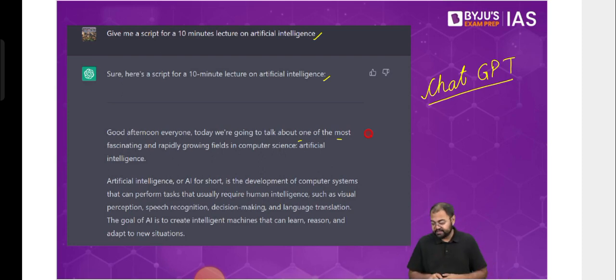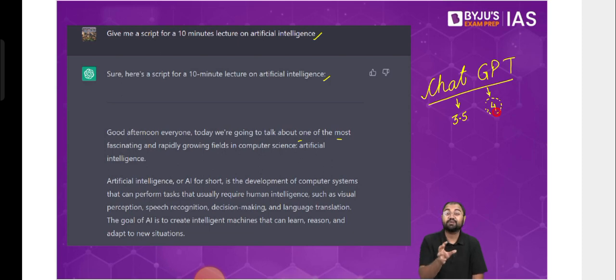But they are also trying to change that, where we see that there are two versions now available: version 3.5 and version 4. Right now, with version 4, there are some additional aspects that have been included in ChatGPT. Although this is a paid version, so not everybody has access to it. But in this version, for example, they have given certain other AI-based tools that can be used along with it.